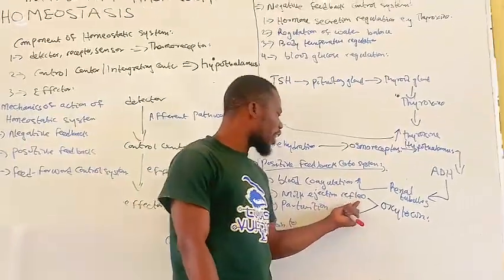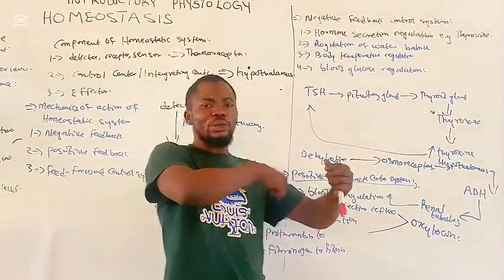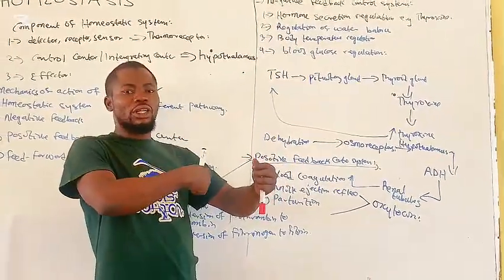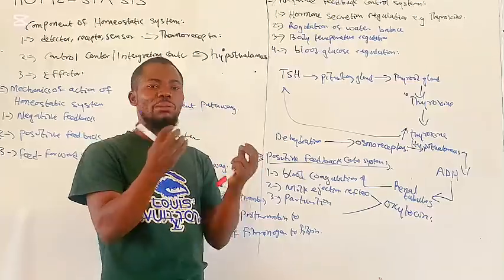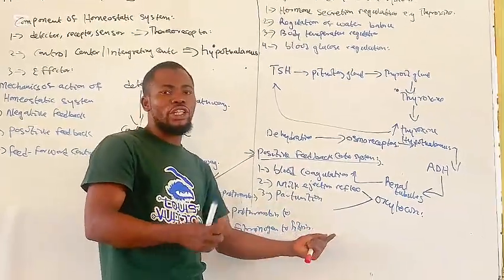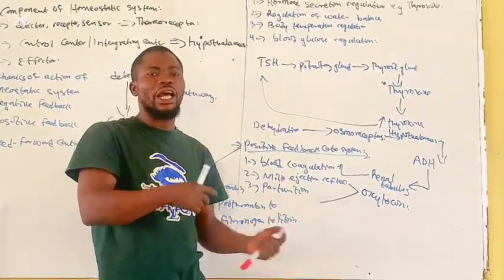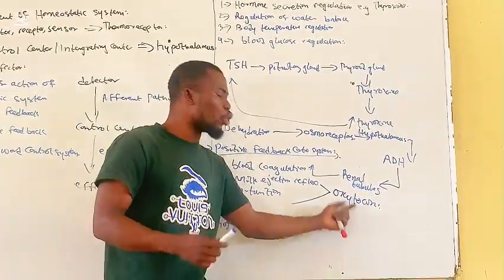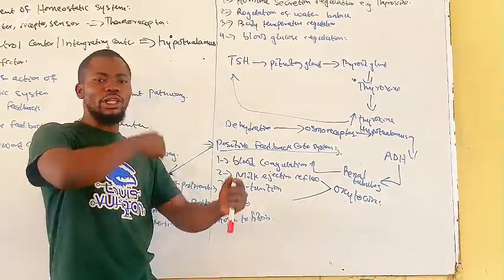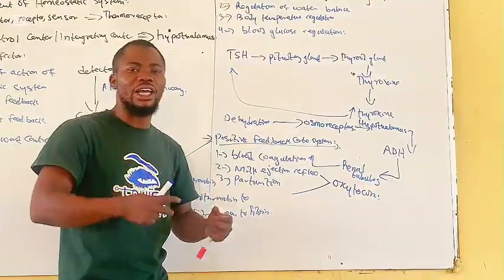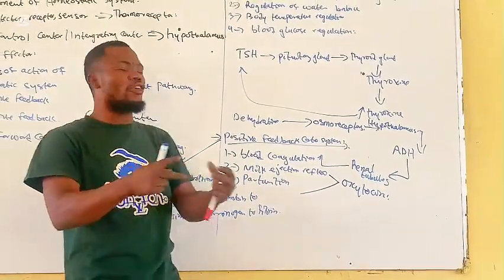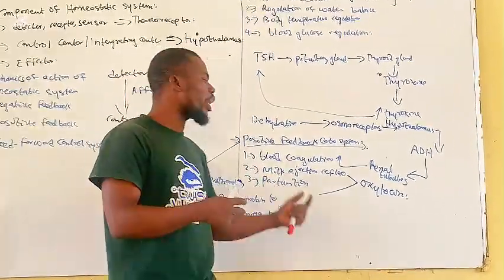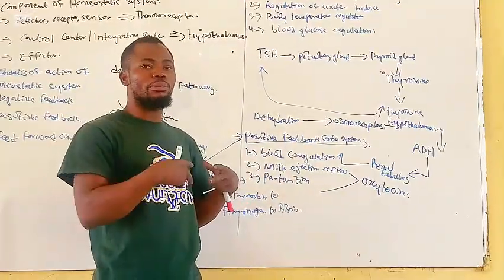Now, in milk ejection reflex, around the nipple there are touch receptors that are very sensitive. So as the baby is sucking the breast, these touch receptors will be stimulated and they will send a signal to the hypothalamus, which will release the oxytocin. The more the baby is sucking, the more the oxytocin will be released, and the oxytocin is responsible for the contraction of endothelial cells of the breast.